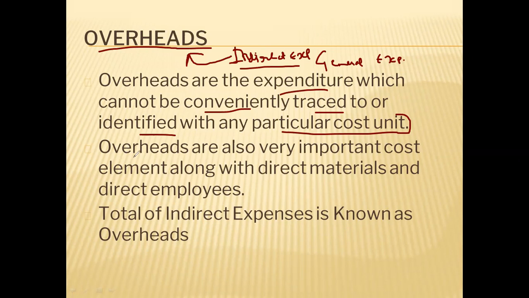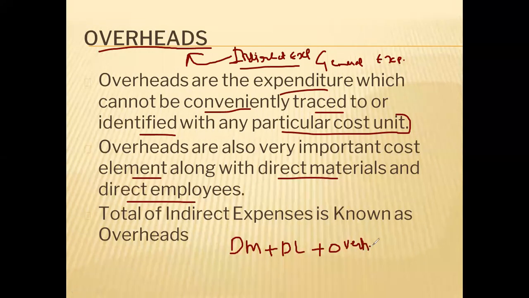Overheads are a very important element of cost along with direct material and direct labor. You might have studied the cost sheet in your lower classes. First direct material, then direct labor, then another important element, the overheads.